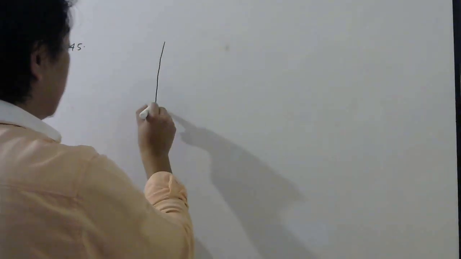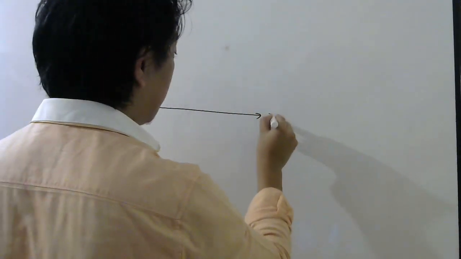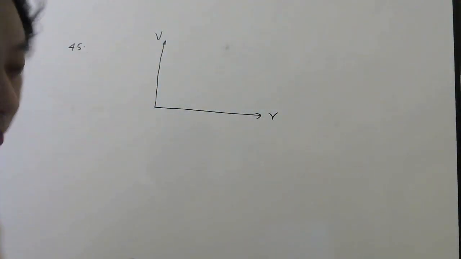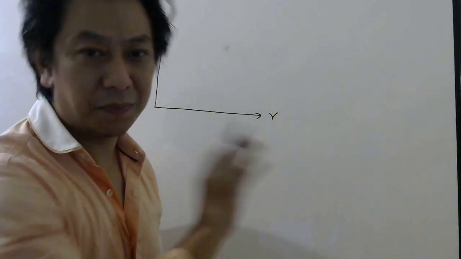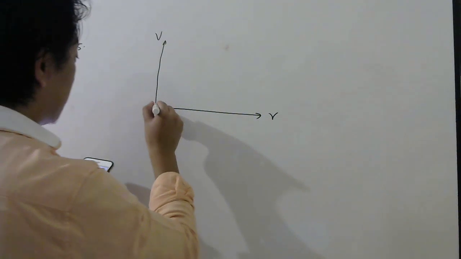Let us see question number 45 now. The variation of potential with distance r from the fixed point is shown in the figure. So they have given you a figure for potential versus distance r. They have written capital R, but let me write small r. The graph looks something like this.